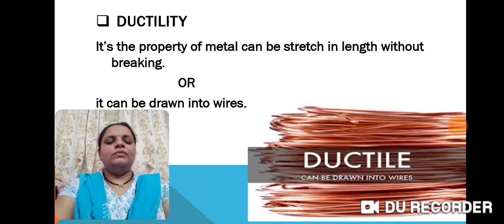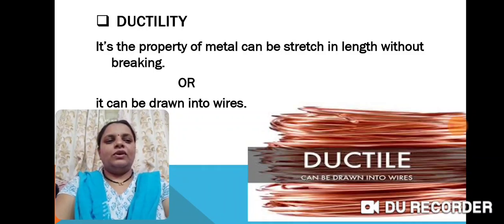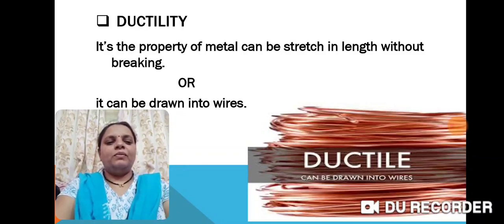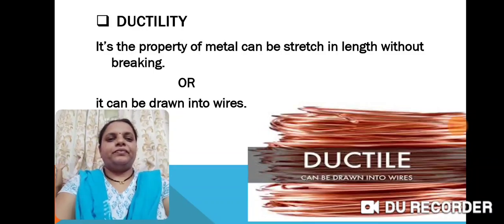As we know, the best example of this is copper. Other metals are also ductile, such as silver, gold, aluminium. These are also ductile metals. So we know copper metal is ductile. We are using it for passing electricity.